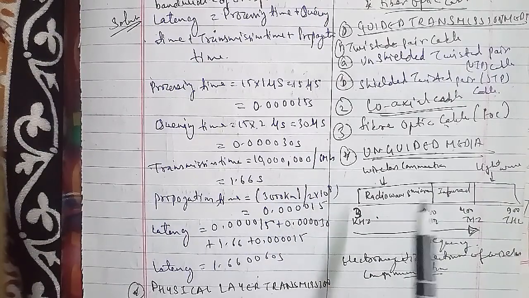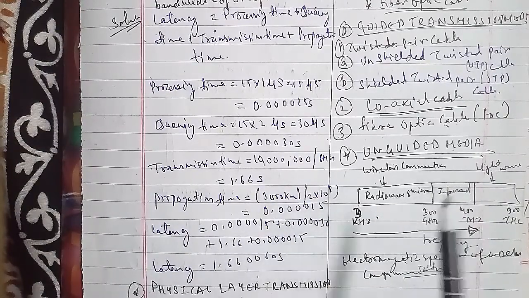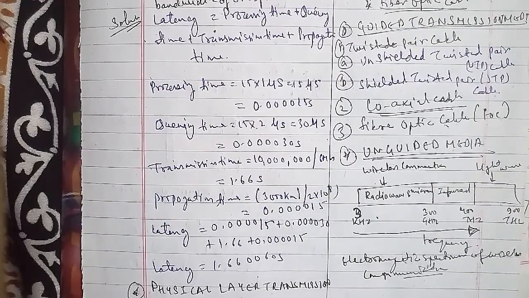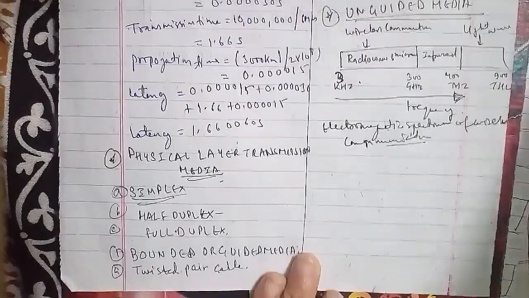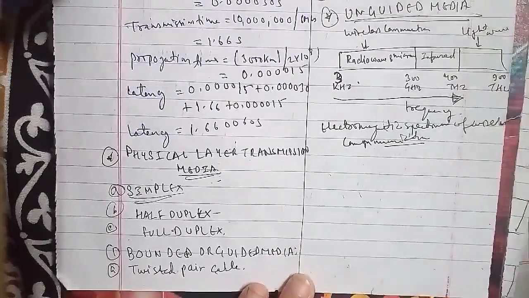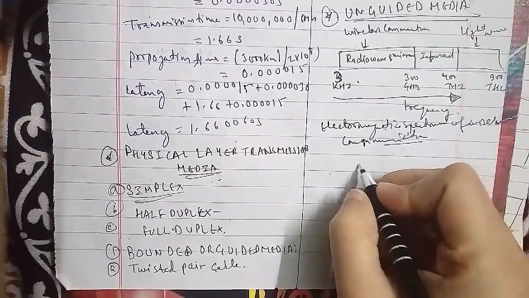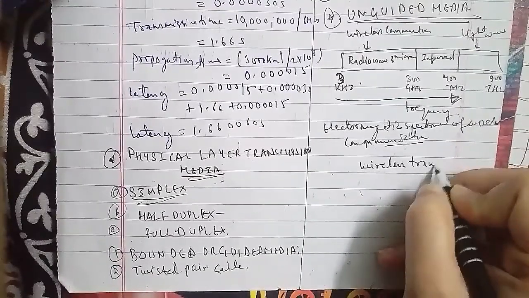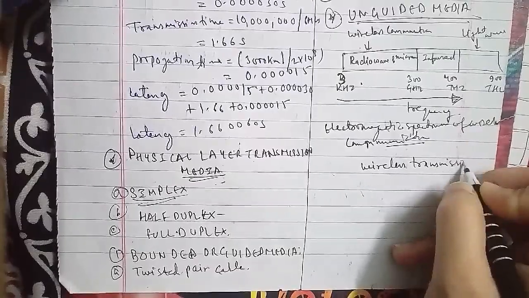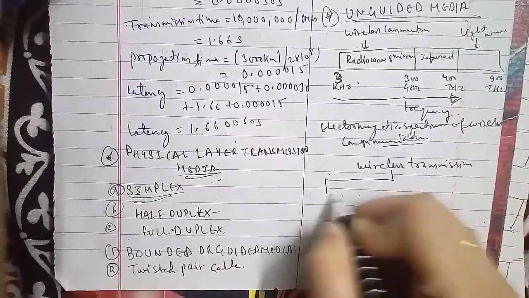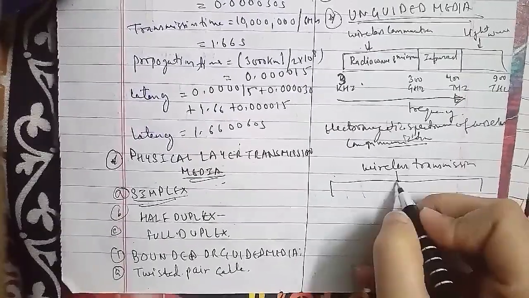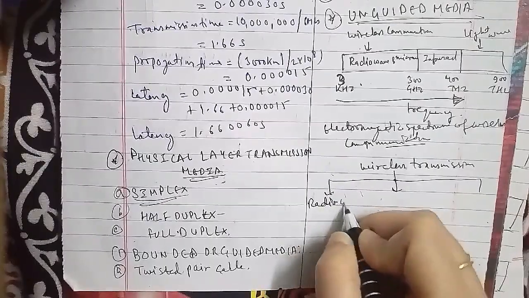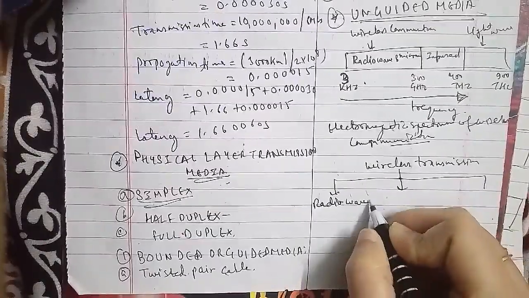The first is radio waves. The radio waves have a frequency between 10 kilohertz and 1 gigahertz. The radio waves include the following types: short wave, very high frequency, that is VHF, and television and FM radios. The third is ultra high frequency, that is UHF, used for radio and television. The range of the frequency and the types of media used for the transfer can be shown, like twisted pairs, unshielded type, and of course the coaxial, and satellite.